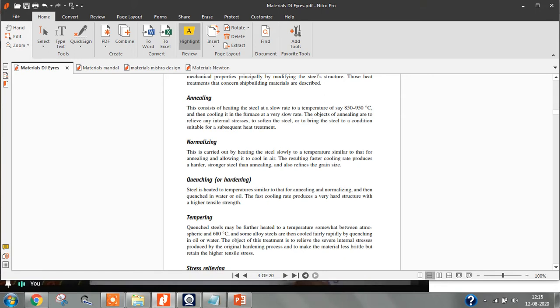See, in the recrystallization process, the grain size will decrease. When you are cooling rapidly, the small grain size will remain the same. We are retaining the grain size. Okay, and